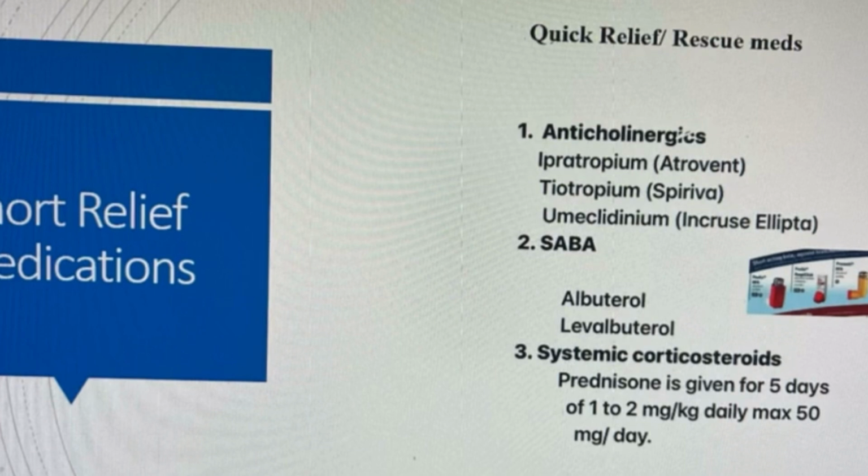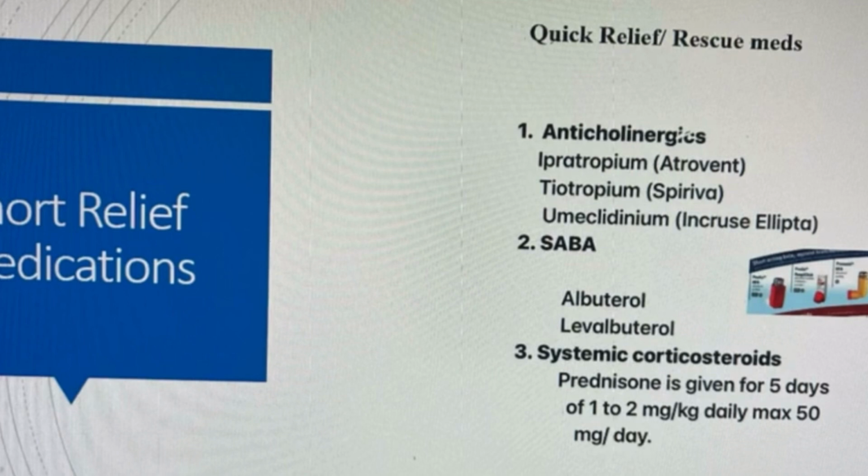Maximum is 50 milligrams per day. In clinical settings, we use a tapering dose of 40-20, which is recommended. And when we talk about asthma exacerbation, what is asthma exacerbation? It's worsening of respiratory symptoms like cough, shortness of breath, and wheezing. Patients are unable to talk.